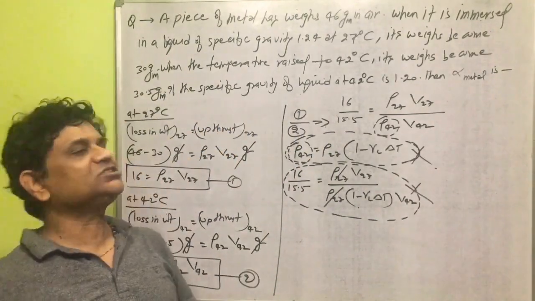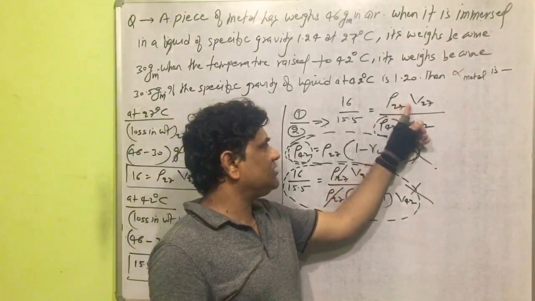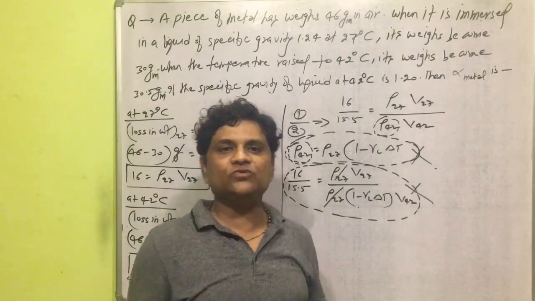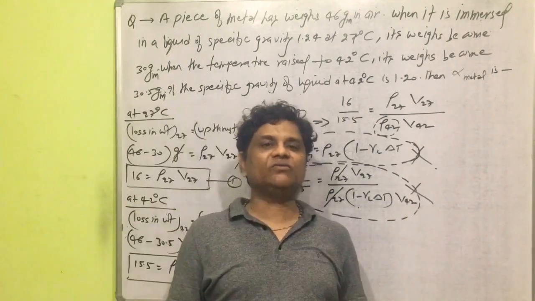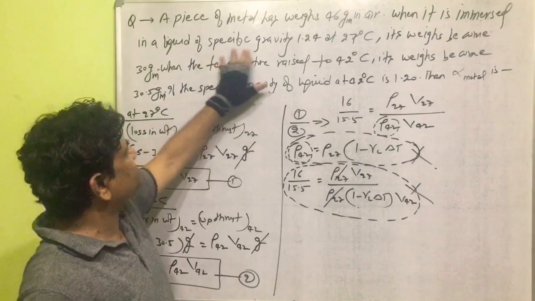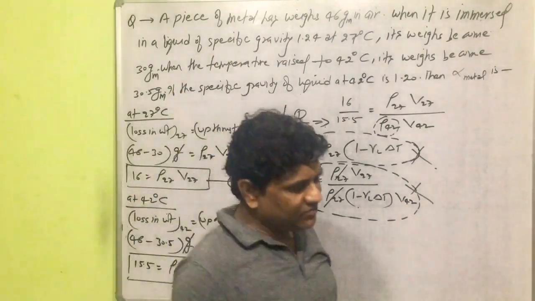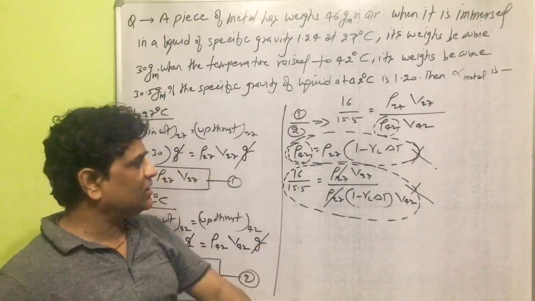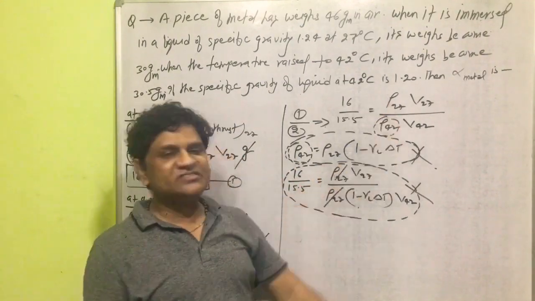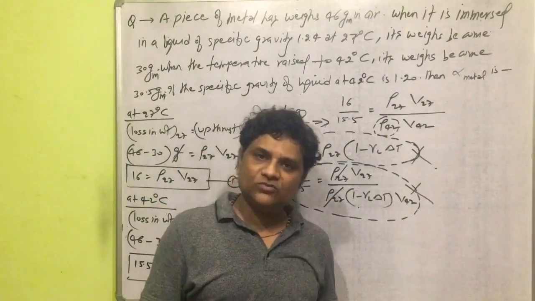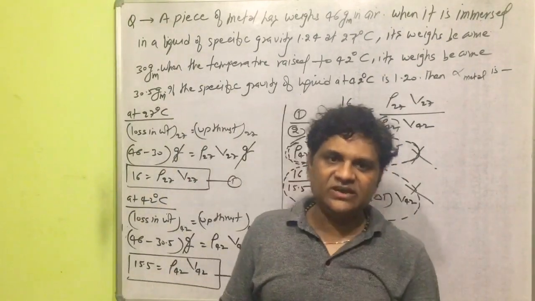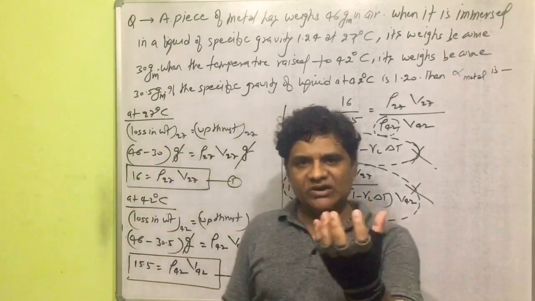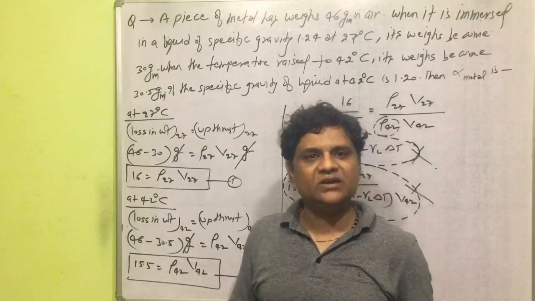So how to solve the question in class now? How to find out the density of the liquid at 27 degrees Celsius and at 42 degrees Celsius? With the help of the concept of specific gravity. Yes, specific gravity will now be helpful to find the density of the liquid at 27 degrees Celsius and 42 degrees Celsius. But how is it here? That part we have to take in class now. First, a question is arising here: what is specific gravity?